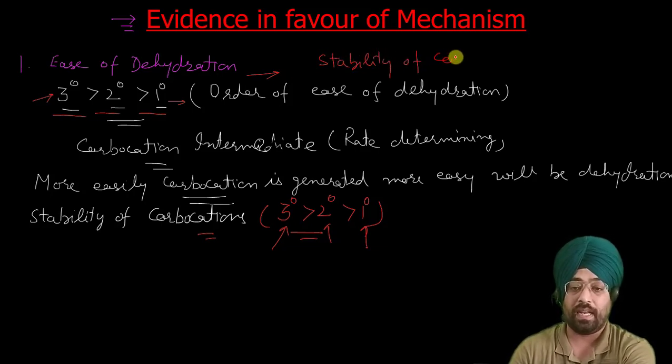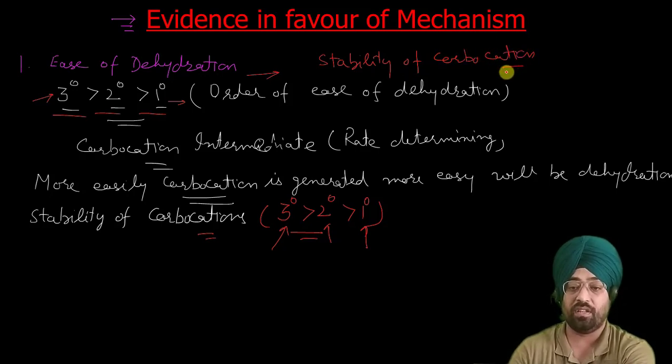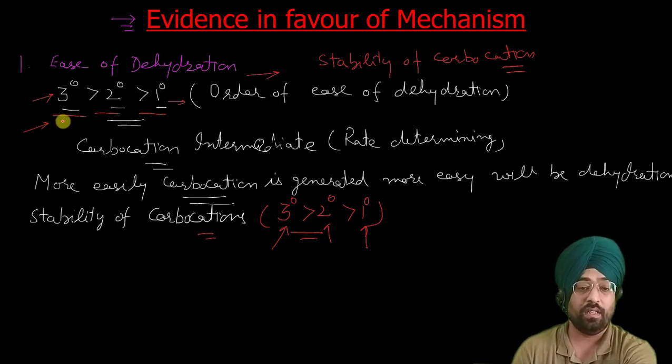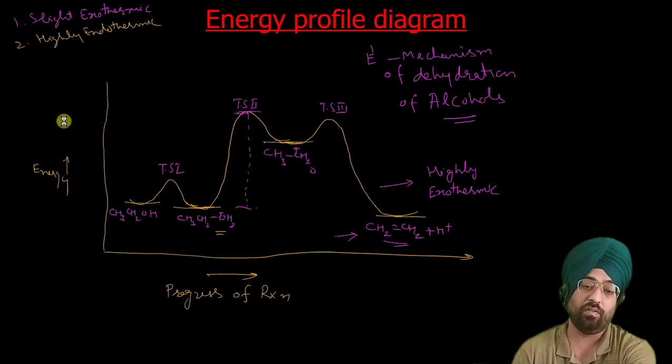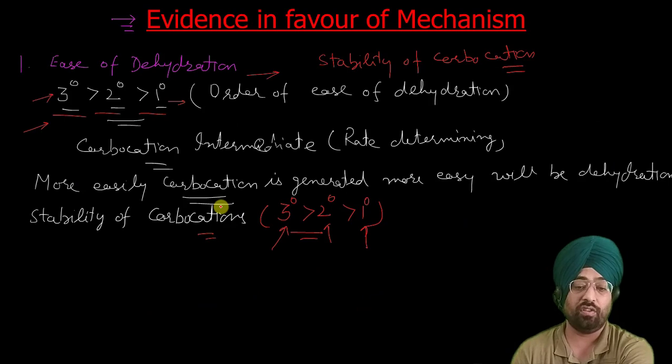In our mechanism, the rate determining step is the generation of the carbocation. So we can say this order matches with our mechanism. Our mechanism also says that generation of carbocation is the rate determining step, and that reaction should be fast, which leads to generation of tertiary carbocation. So tertiary alcohols, we know that they lead to generation of tertiary carbocation.